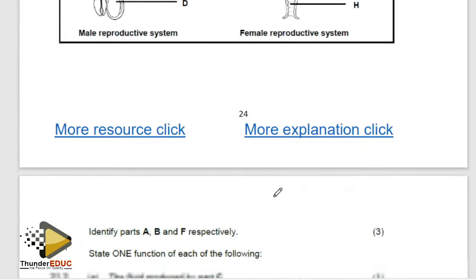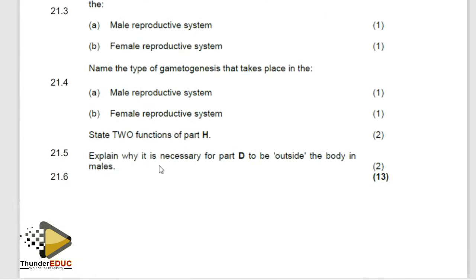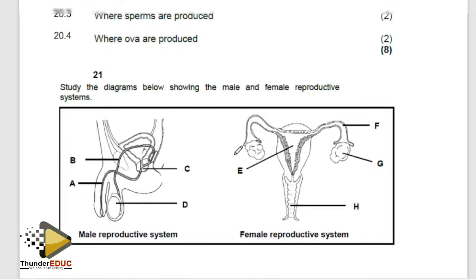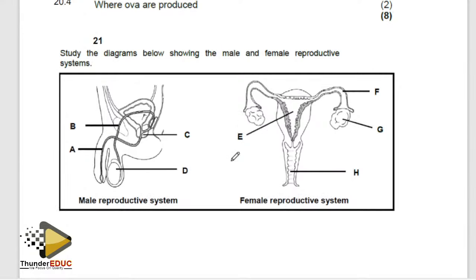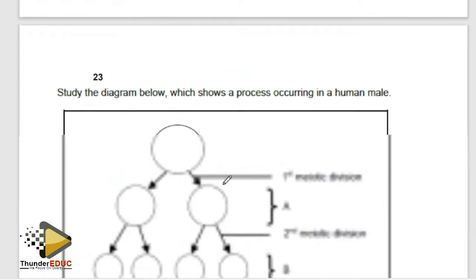Simple things. So make sure, guys, you know. Explain why it is necessary for D to be outside the body of the male. We explain that it provides a favorable temperature for sperm production, 2 degrees less than the body temperature. That's it. What is H? Now, this is the vagina. But if it was here, it would have been the vulva. So, guys, you can do it.